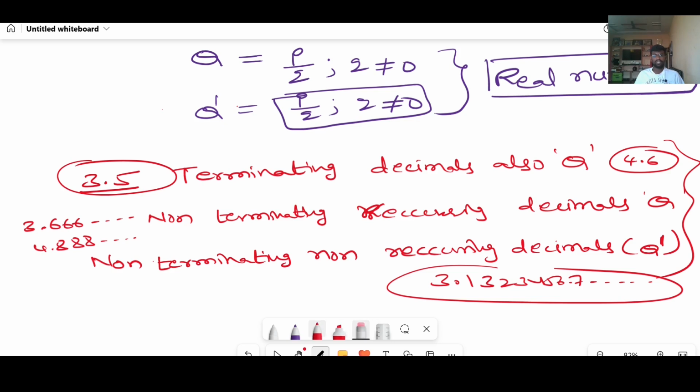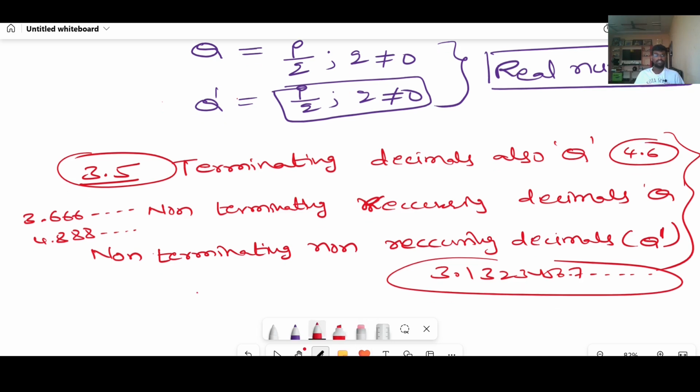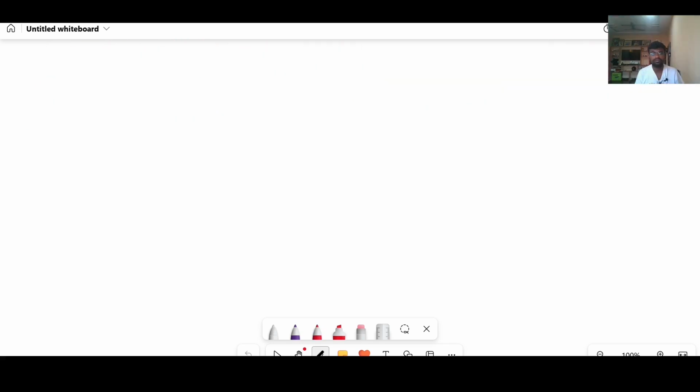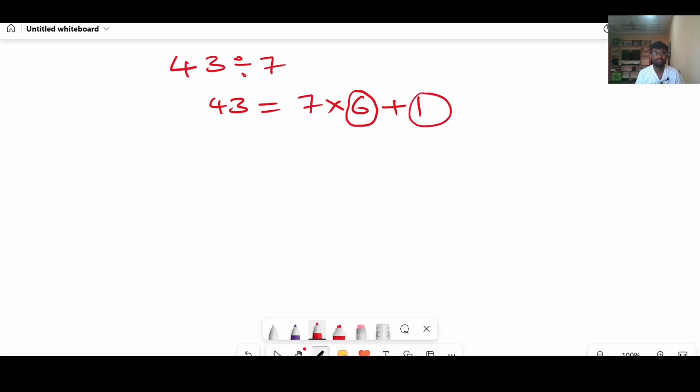Next we will enter into the topic. Whenever you divide a number by another number, you will get a quotient and remainder, right? Suppose 43 divided by 7, you will get 6 times plus 1. Here this 6 is called the quotient, and this 1 is called the remainder.